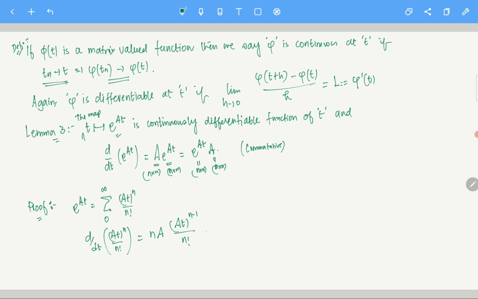So that is given by n (At)^(n-1) by n factorial times A. I can change this order, that is fine, it's not a problem. Even if you are not convinced here, we will do it later. Don't worry about it. We will do it in a proposition.